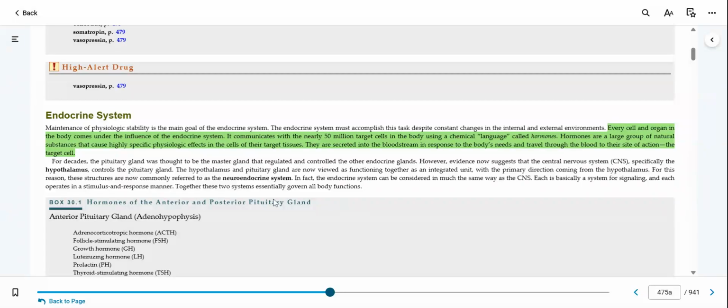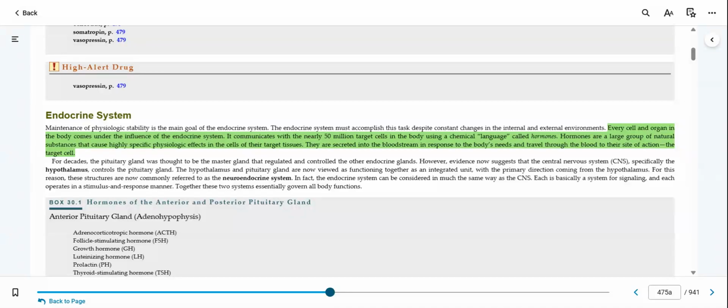So when we talk about the endocrine system, we're looking at the maintenance of physiological stability. That's the main goal. You have to understand that the endocrine system will accomplish this task of physiological stability despite the constant changes in the internal and external environment. Every cell and organ in the body comes under the influence of the endocrine system, which is a big deal. It communicates with nearly 50 million target cells using a chemical language called hormones.